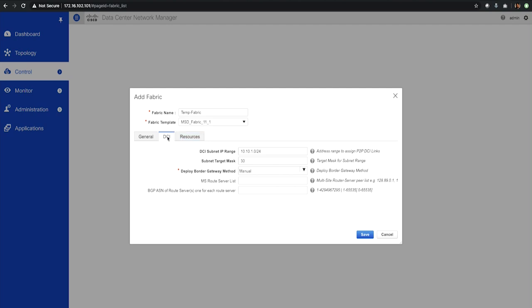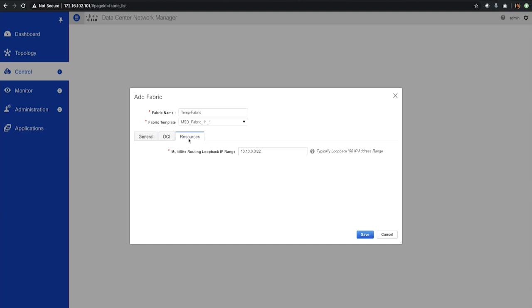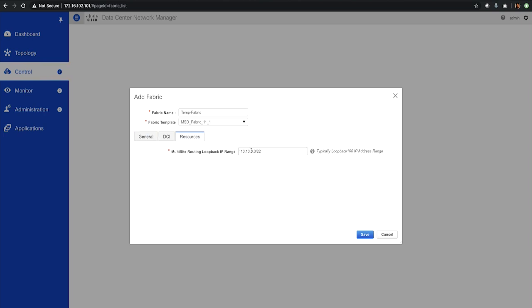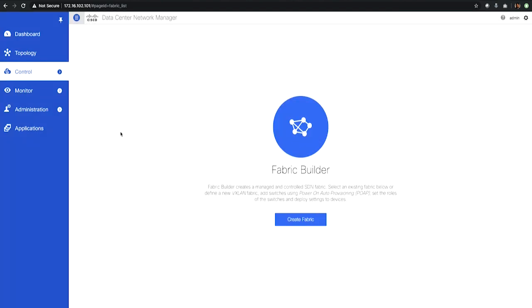And then on the DCI side, we have the border gateway method, which can be manual or using a route server method. If you have a route server with multiple sites, you can use this option and define the route server list, and the route server ASN number. And finally, under the resources, you have your multi-site loopback IP. For the loopback address that you defined, loopback 100 here, under the resources you define the IP address for that loopback 100. So that's the Fabric Builder component under the control menu, which allows you to build the fabric.